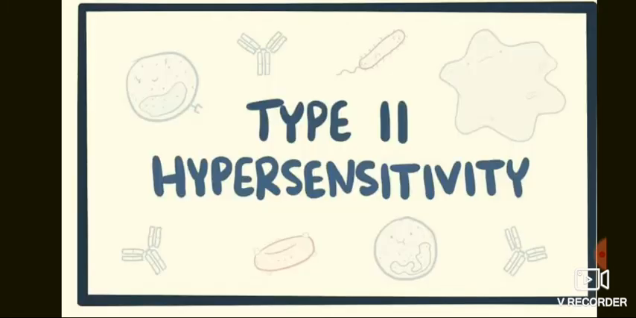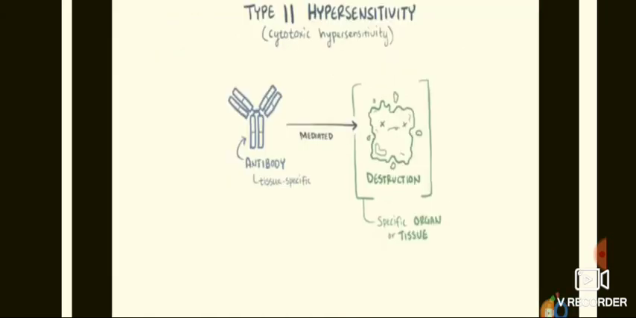Next we will discuss type second hypersensitivity. Type second hypersensitivity is also known as cytotoxic hypersensitivity because there are lots of disorders involving antibody mediated destruction of cells. The antibody is tissue specific, meaning the antibody is generally specific to an organ or tissue. You can see in this diagram the antibody mediated destruction of specific organs or tissues.